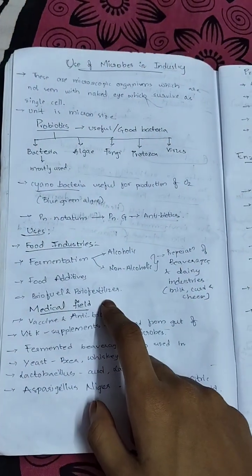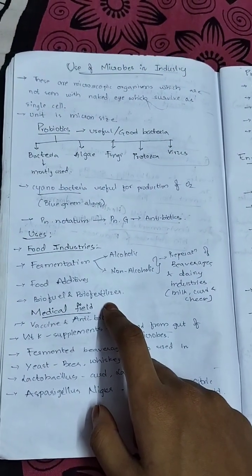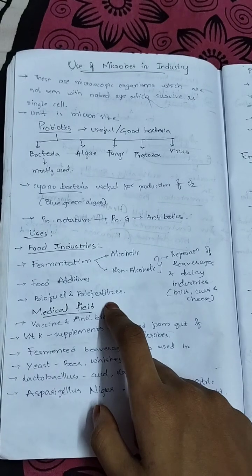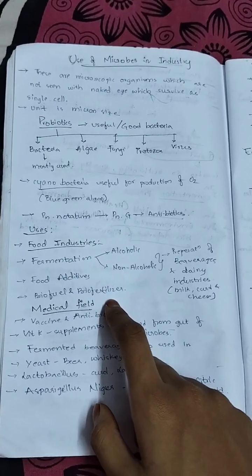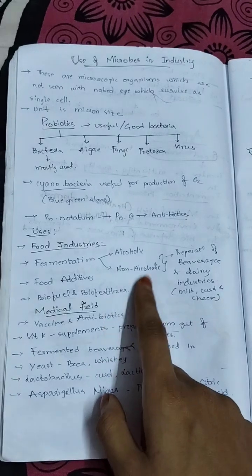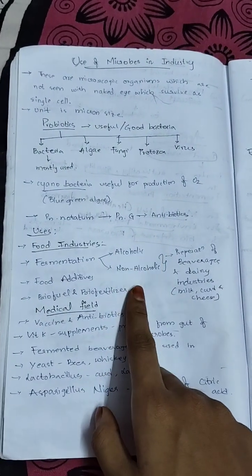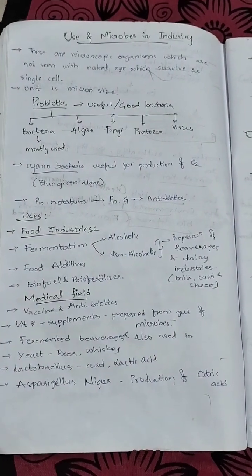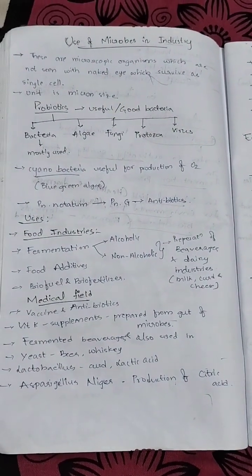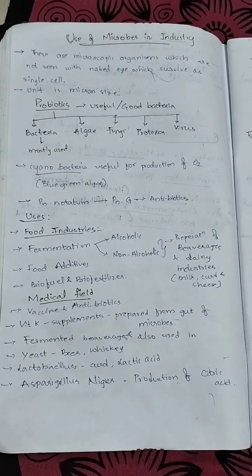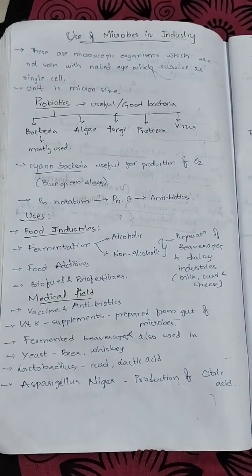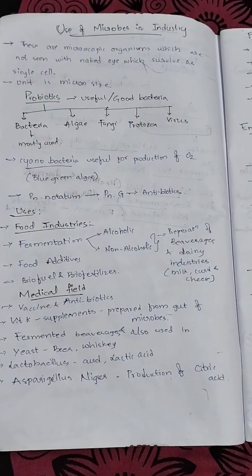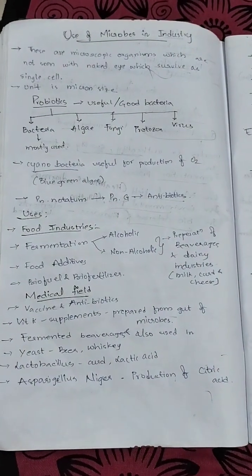First, cyanobacteria is used for the production of oxygen, and Penicillium notatum is used for the production of antibiotics. In the food industry, for fermentation, there is alcoholic and non-alcoholic. Non-alcoholic is for the preparation of beverages and dairy products. In the food industry they are also used for food additive preparation, biofuel and biofertilization.